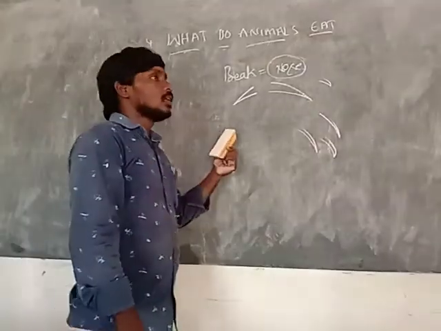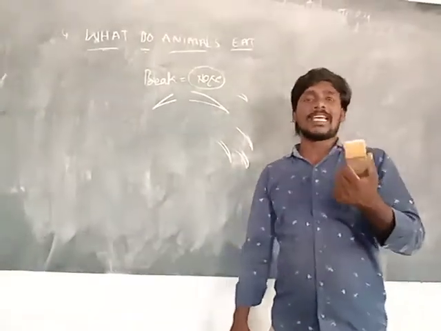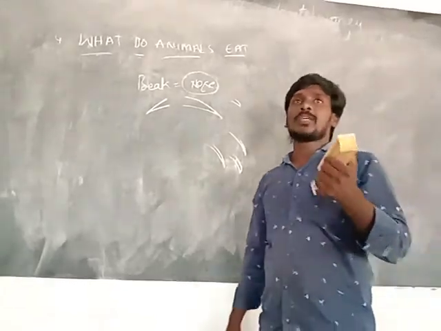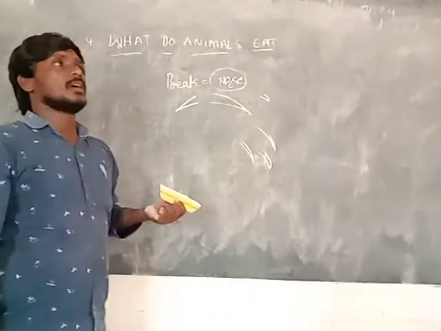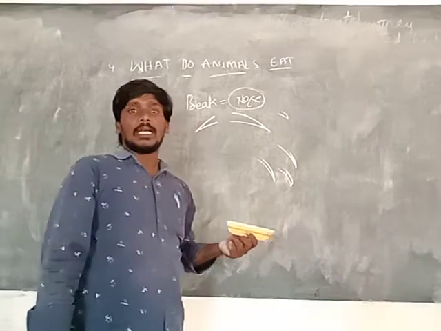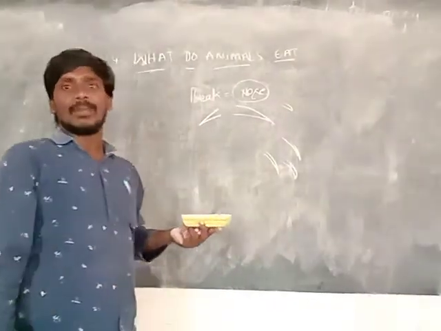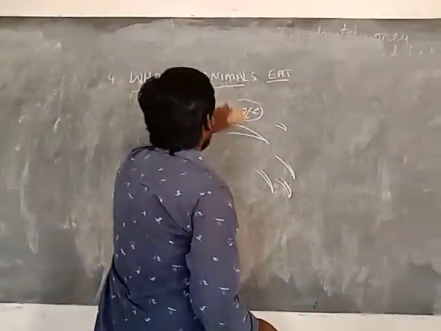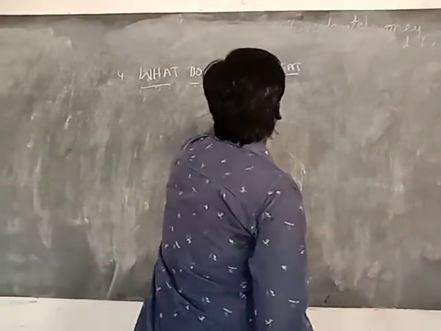Every bird takes its main food material. What is the main food material? Food grains, seeds, or fruits. And some birds are also carnivores, like the crow and the eagle. Crow and eagle also take flesh or meat as food. So every animal and every bird uses different types of methods.